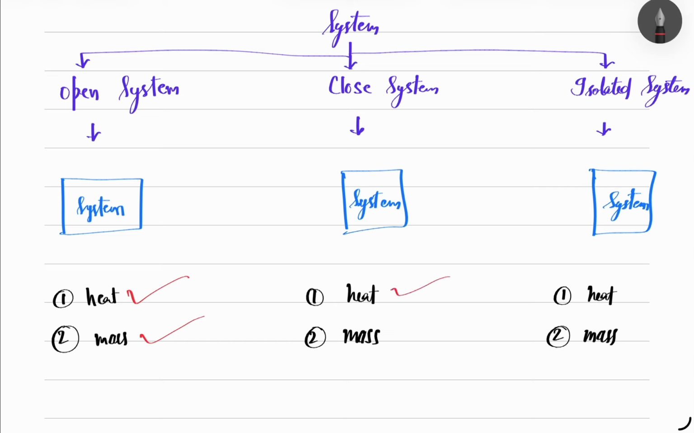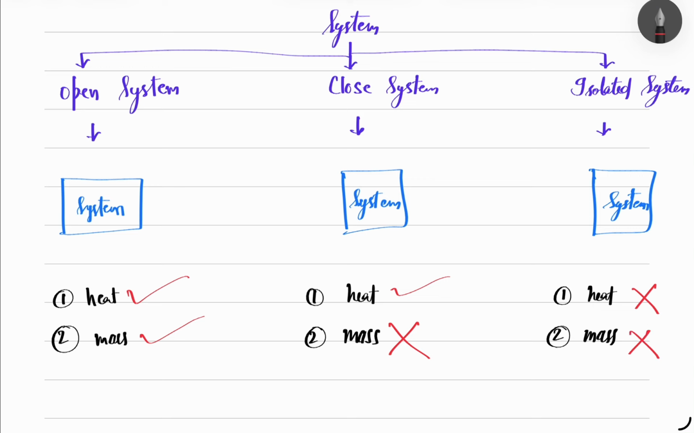So heat can be transferred, but mass cannot. Heat can be transferred because it is not isolated. That's why heat can be transferred through it, but not mass, because the lid is closed. Lid is on. In an open system, the lid was off, so we can transfer the mass. But in an isolated system, we cannot transfer heat. We cannot transfer mass. Why?